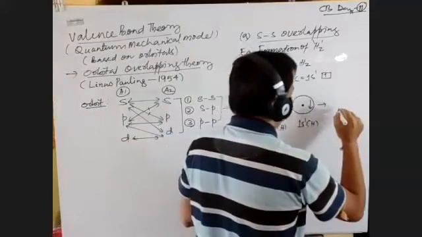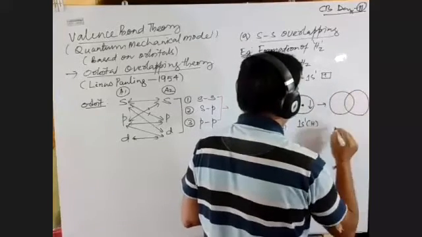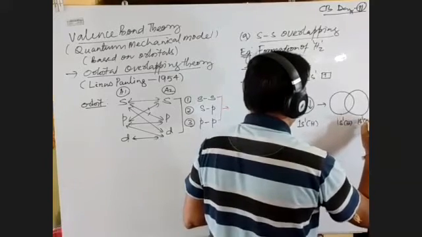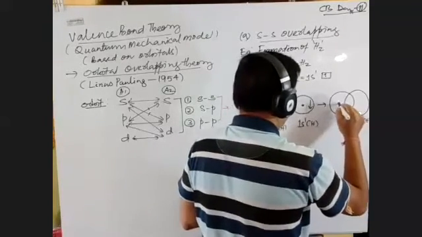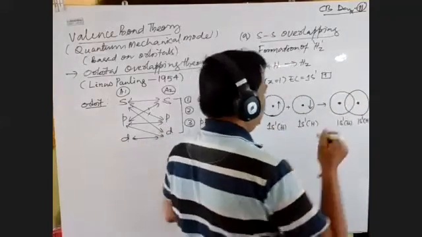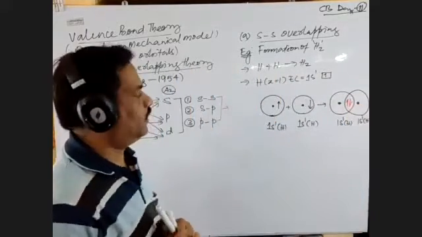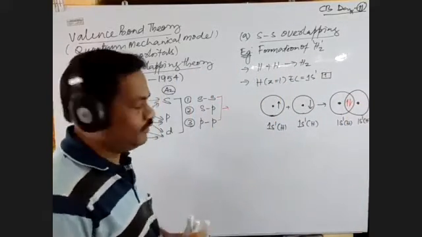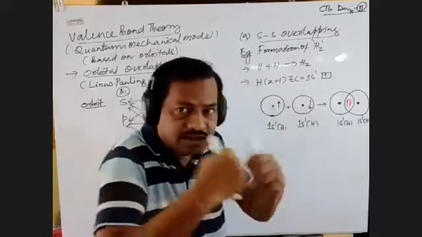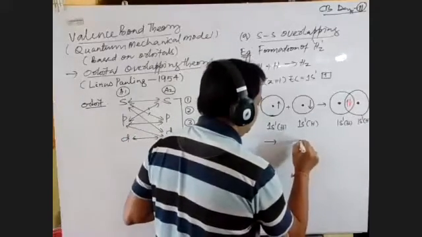So when they overlap, how will it be? Now you check here. This is one, and this is the second one. This is s1 of one hydrogen, and another s1 of another hydrogen, and this is the nucleus. This is another nucleus, and inside there is a pair of electrons here. This we call as SS overlapping. Now you can see, because both are equally powerful, both are eating each other. That's why it will result in the formation of an orbital like this.